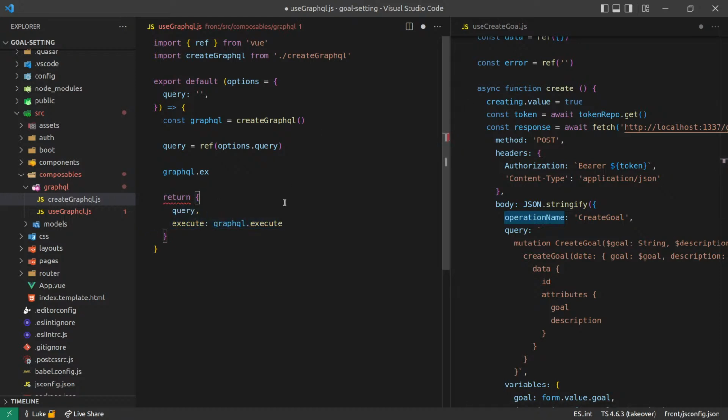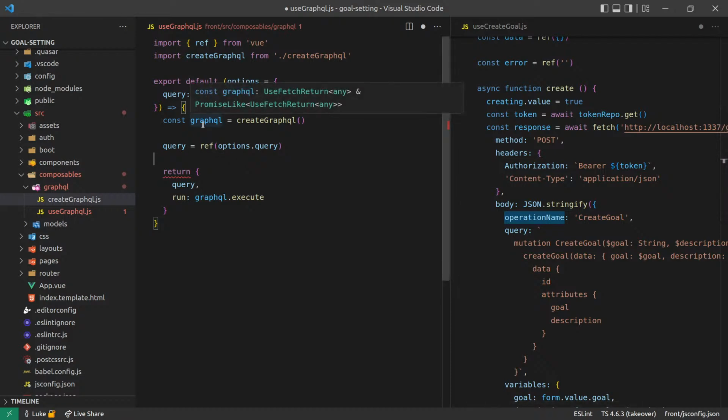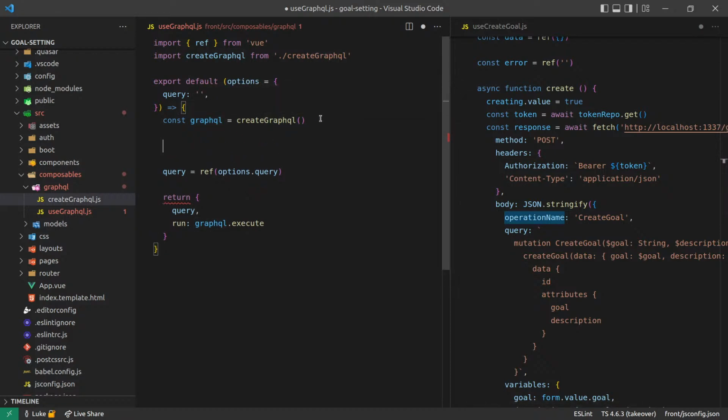Okay. Anyway, we've got execute there. I like the word run better. Let's go with run. Okay, so operation name needs to get in there somehow. Can I say dot before?